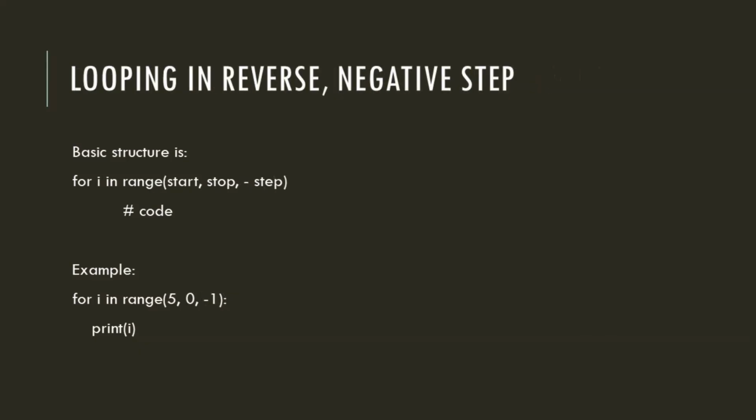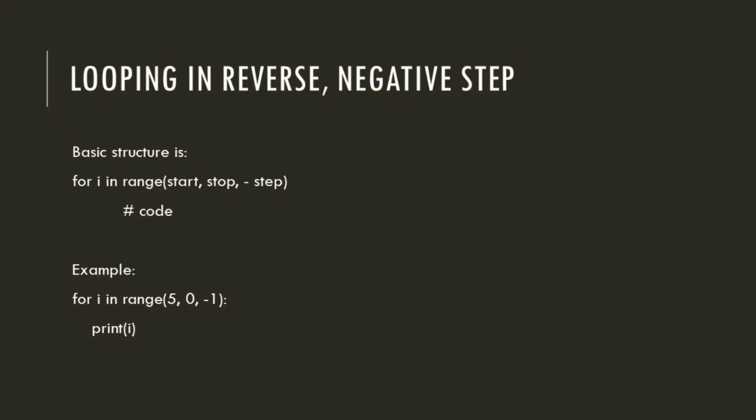Third, looping in reverse, negative step. Basic structure is for i in range, start, comma, stop, comma, minus step, code. The loop runs from the start value to one value higher than the stop value, and in every iteration of the loop counter variable is decremented by the step value.